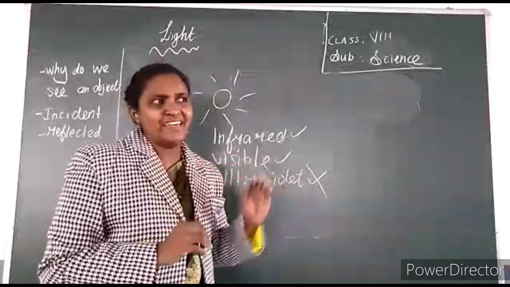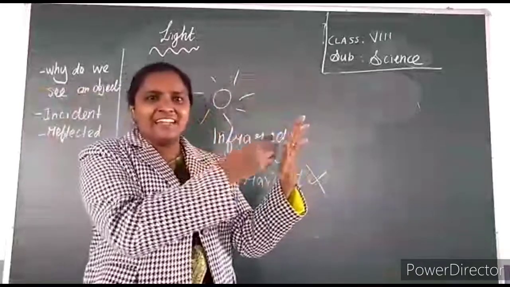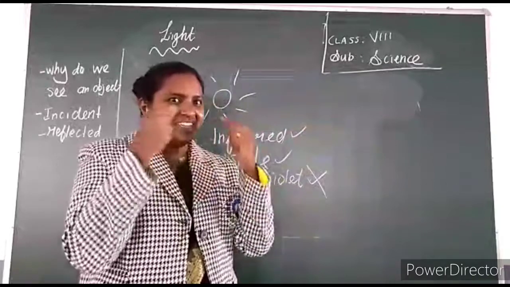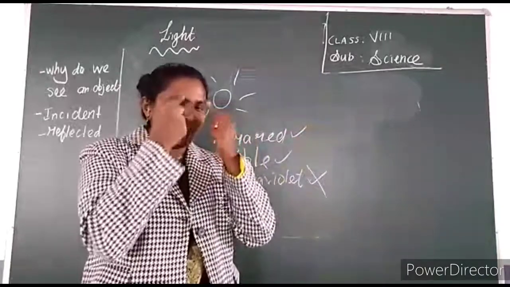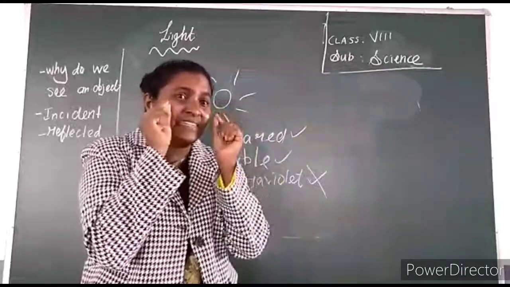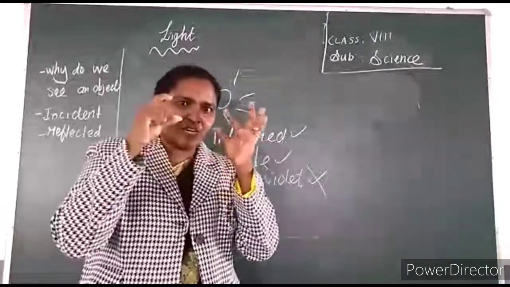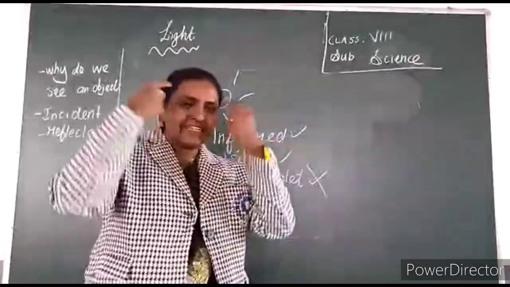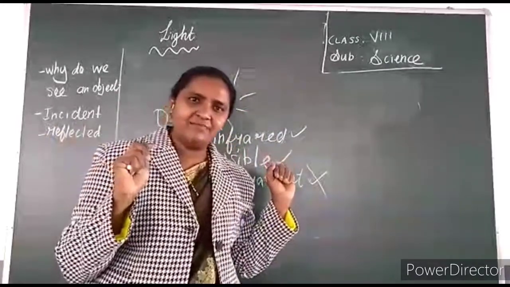When light falls on the surface, it reflects, and the reflected light passes into our eyes. It reaches our lens and we could see an object. Clear? Next.